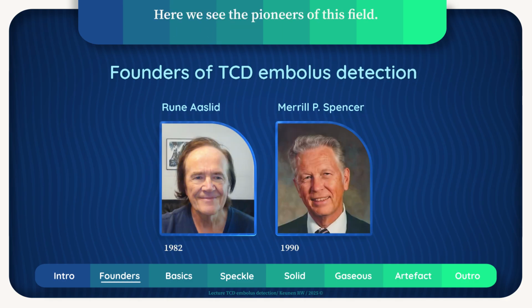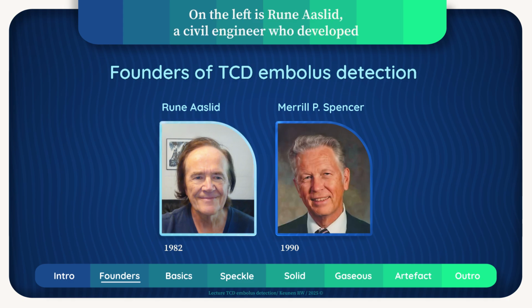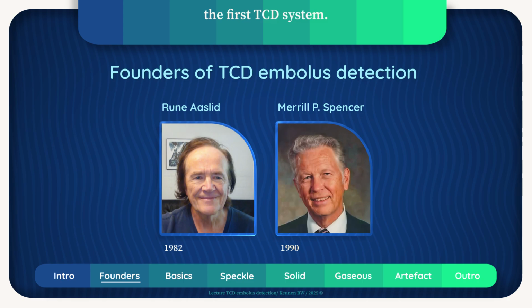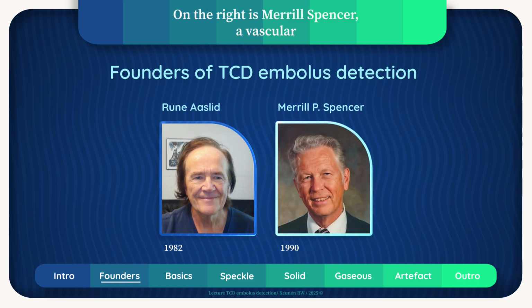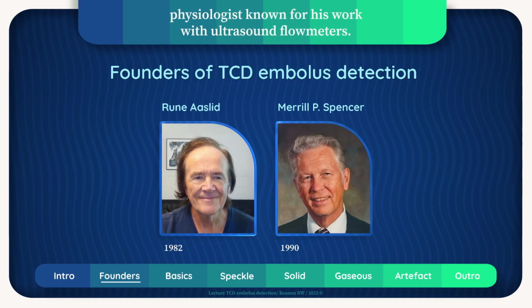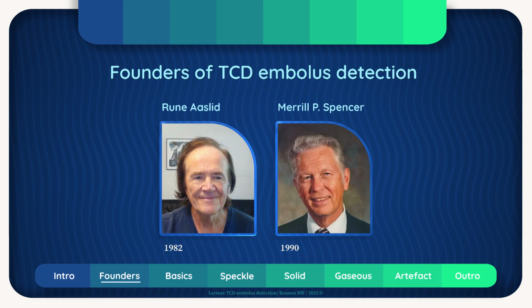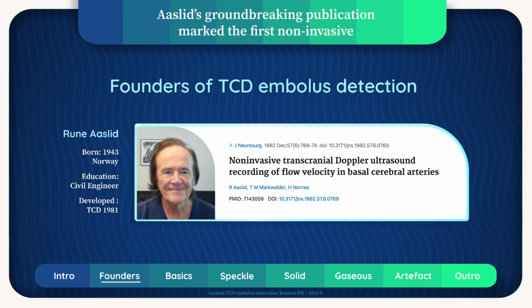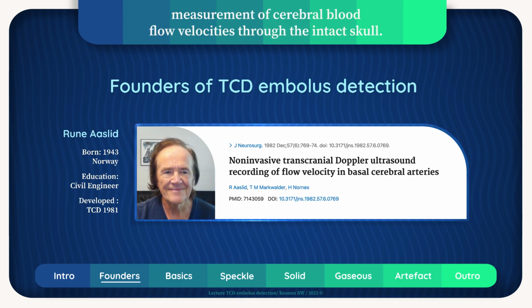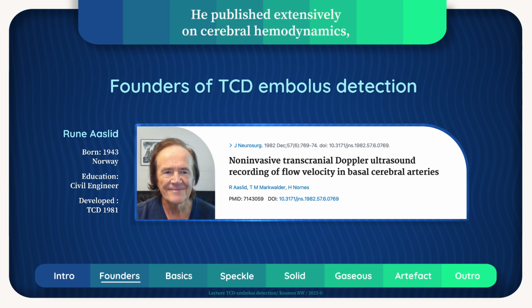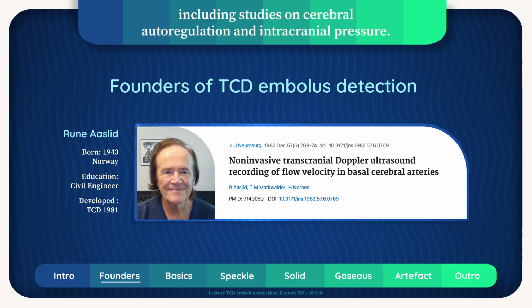Here we see the pioneers of this field. On the left is Rune Aslid, a civil engineer who developed the first TCD system. On the right is Merrill Spencer, a vascular physiologist known for his work with ultrasound flow meters. Aslid's groundbreaking publication marked the first non-invasive measurement of cerebral blood flow velocities through the intact skull. He published extensively on cerebral hemodynamics, including studies on cerebral autoregulation and intracranial pressure.